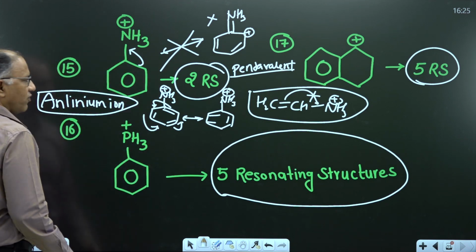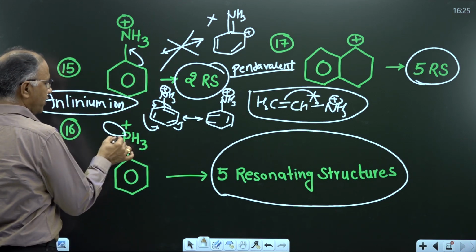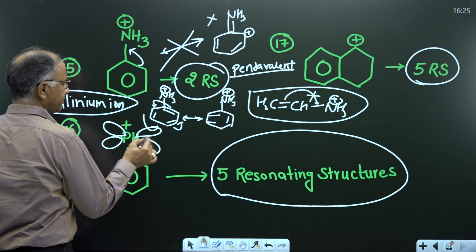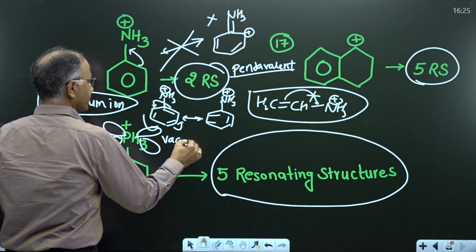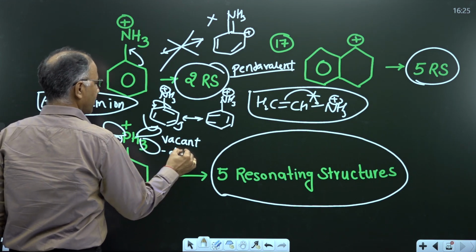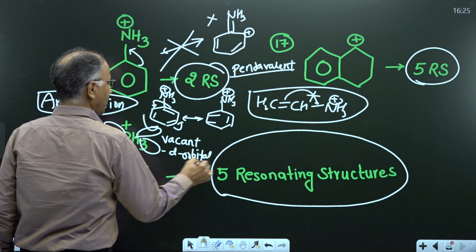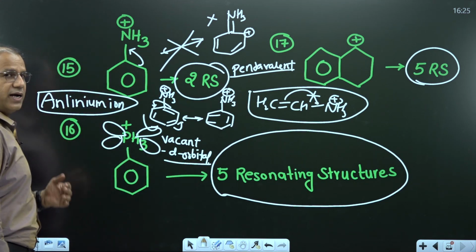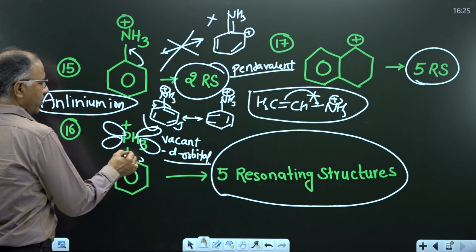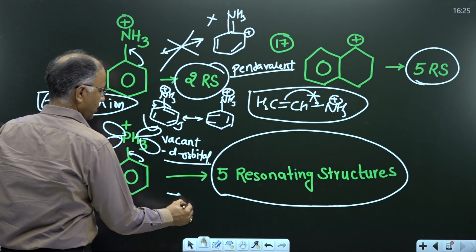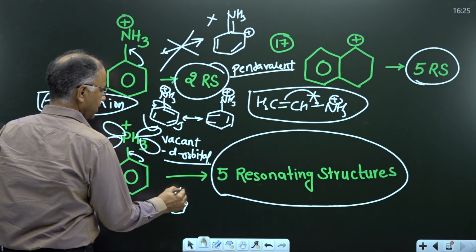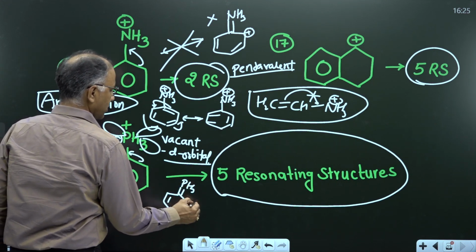Now if I go with phosphorus, phosphorus has a vacant d orbital. Phosphorus has a vacant d orbital. Now what is the meaning of a vacant d orbital? It means it can expand its octet. This pi bond will move here. So what is the resonating structure? This is the RS.